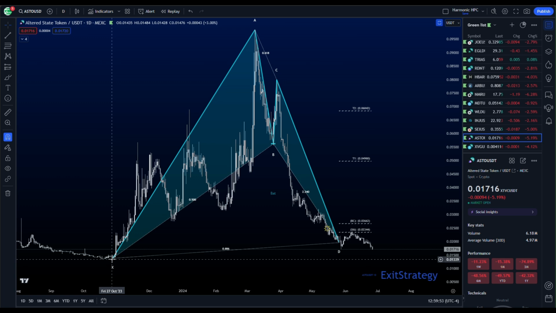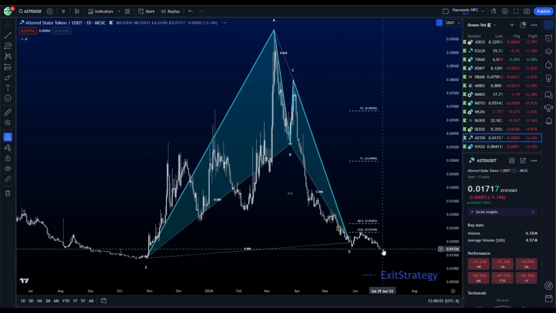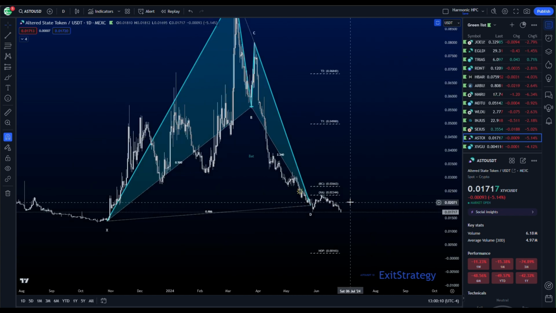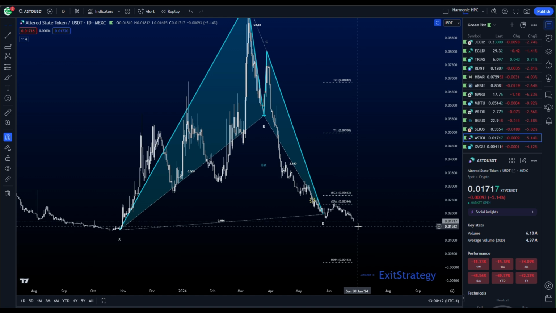Asto, daily bat pattern. We've come in. This is kind of a weak D point. Come in, down. We're sweeping it again on the lows. If it doesn't hold here and just trails out, I could see this one just being dead in the water. I don't know what this token is, but it needs to roll back up, and we need to start heading into this PRZ and breaking through.